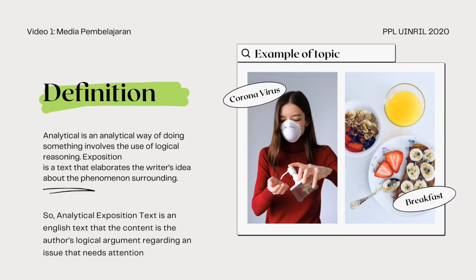Definition: analytical is an analytical way of doing something, involves the use of logical reasoning. Exposition is a text that elaborates the writer's idea about the phenomenon surrounding. So, analytical exposition text is an English text whose content is the author's logical argument regarding an issue that needs attention.